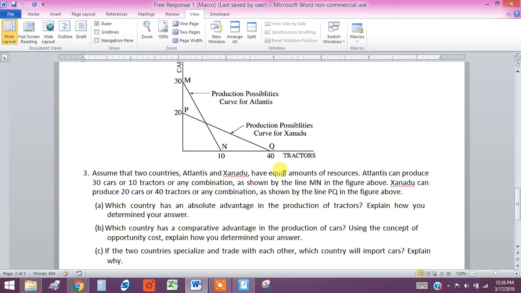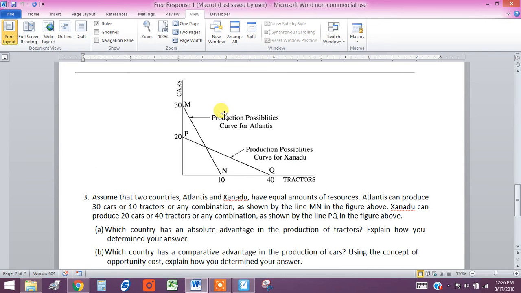Okay, so what do we have? We have the country Atlantis. They can produce a maximum of 30 cars if they put all their resources into cars, or 10 tractors if they put all their resources into tractors, or any combination in between, on the line MN. The curve PQ is Xanadu, which can produce a maximum of 20 cars or 40 tractors, or any combination in between along the curve PQ.